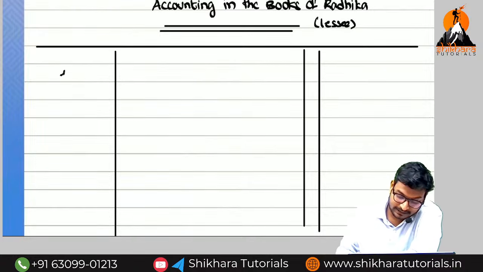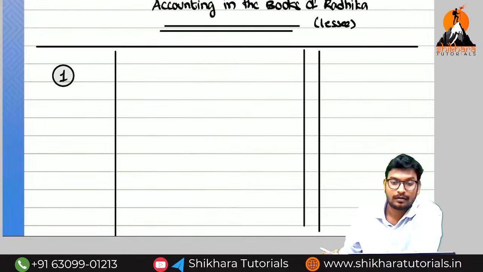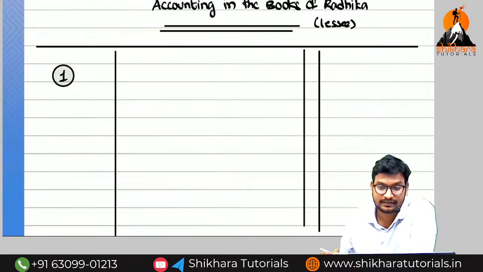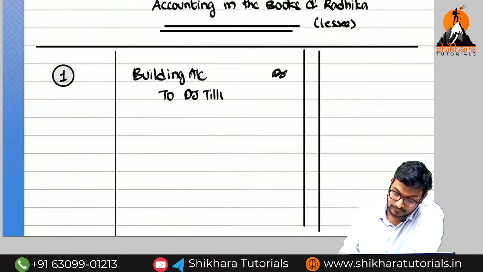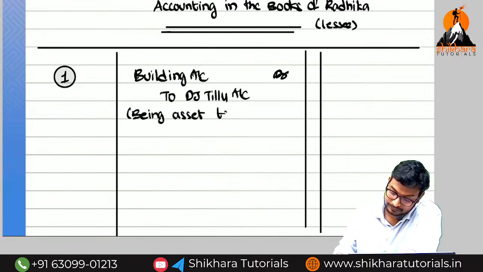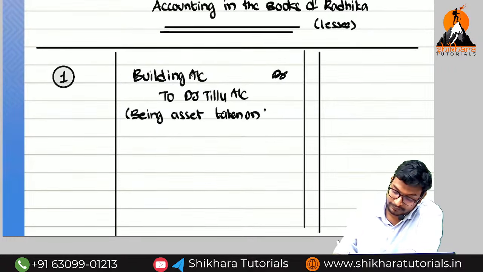We are going to purchase the asset from the lessor on a credit basis. What is the entry? We are going to purchase the building. So building account debited to, who is the lessor? DZ Tillu account. Can you say the narration? Being asset purchased, or we can say like that, being asset taken on finance lease.